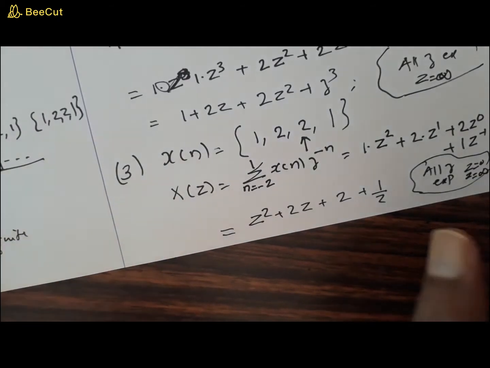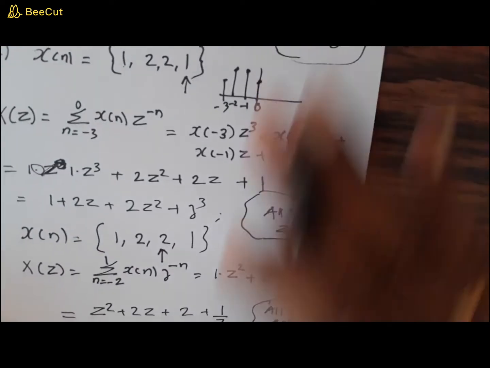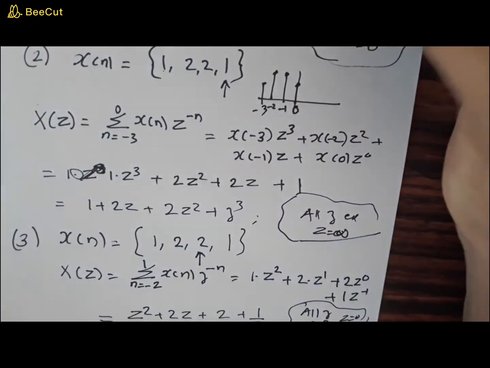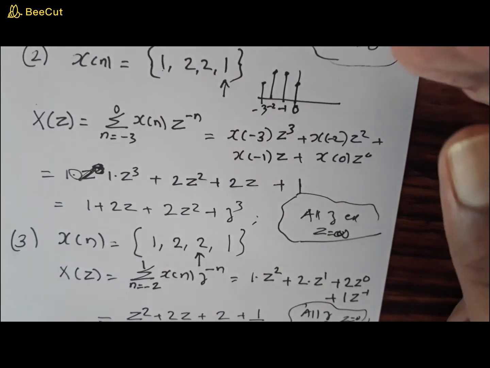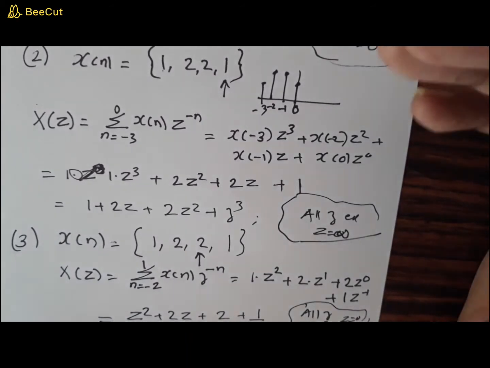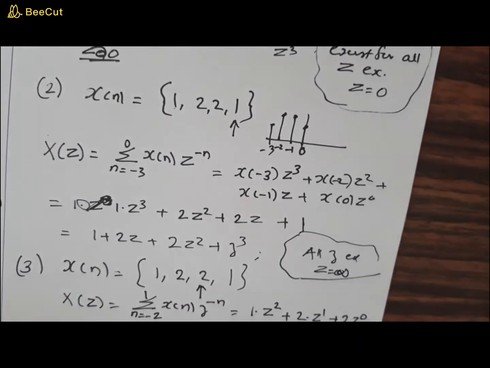So when you talk about the existence of this transform, if you are not writing any condition, that means it exists for all z. That's wrong. So for these three cases, we have found that x of z exists for all z except at some points in the case of a finite duration sequence.